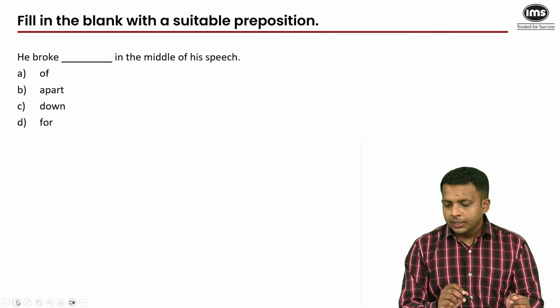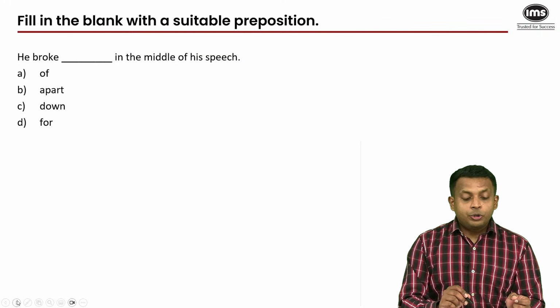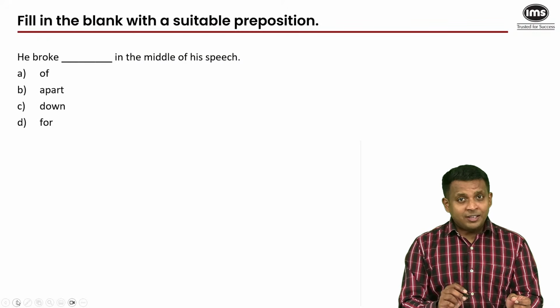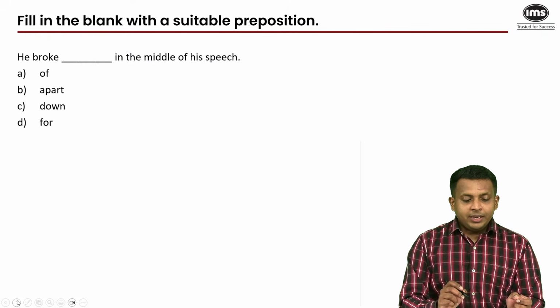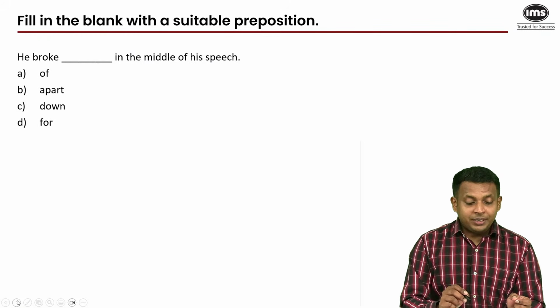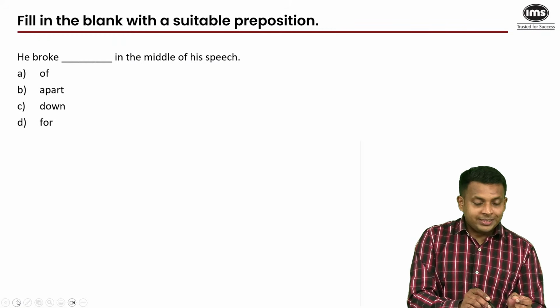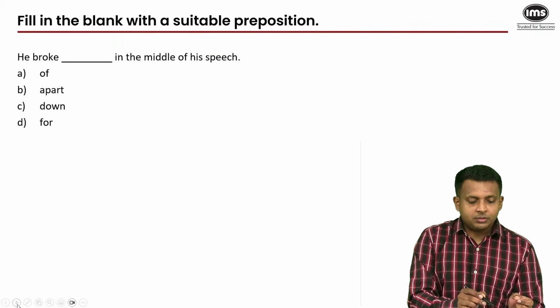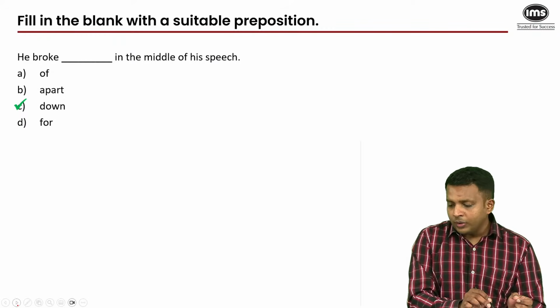Right. Yes, so the sentence indicates that he became emotional, he became sentimental in the middle of the speech. Now, to break off, OF as opposed to OFF, is not a valid phrasal verb. Break apart can be accepted, but here we need a phrasal verb for becoming emotional or sentimental in the middle of his speech, because maybe the topic that he was talking about made him emotional, so we have to go with C. He broke down in the middle of his speech. All right, so everyone has answered this correctly.